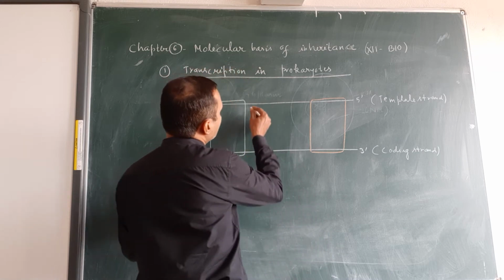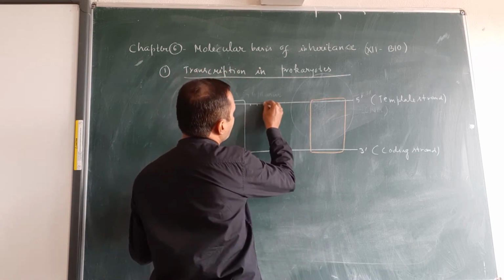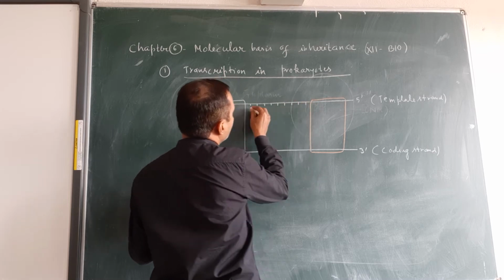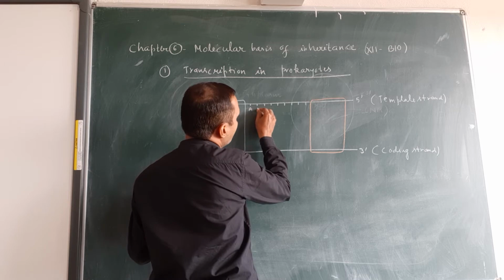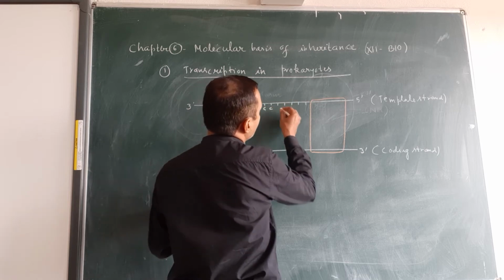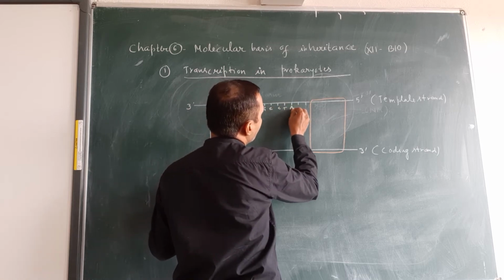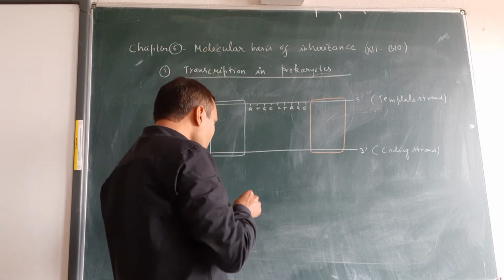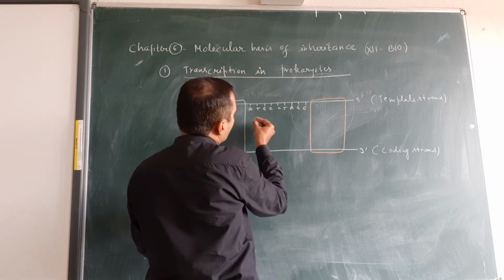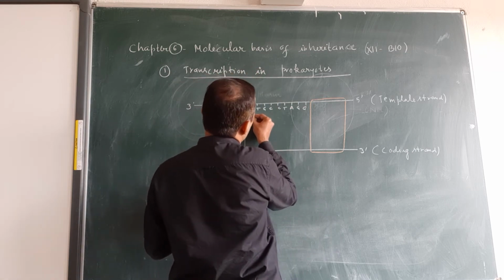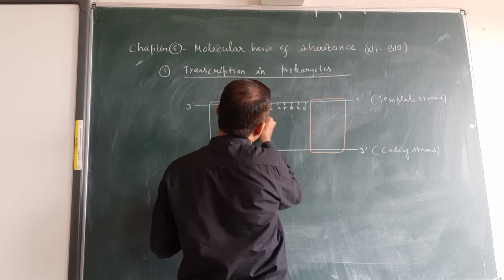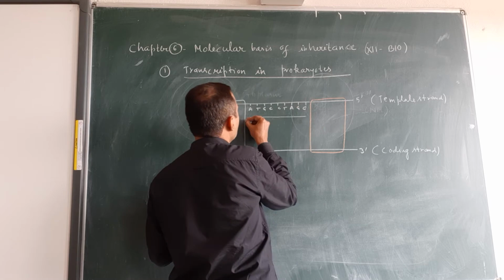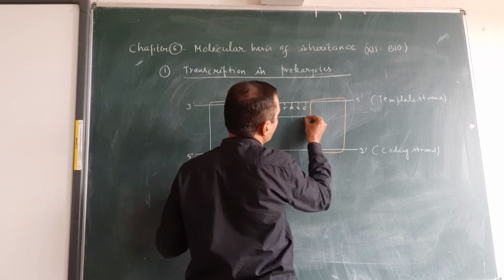Suppose the base sequence is A, T, G, C, C, T, A, G and C. In transcription, a new strand of RNA is always synthesized in the 5 to 3 direction.